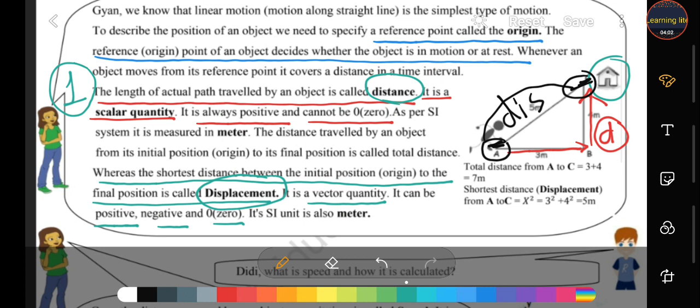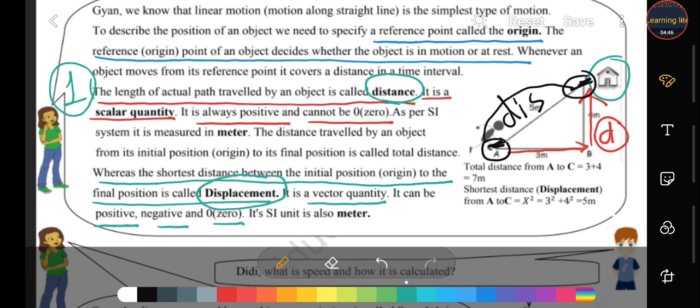So there are three differences given to you. You have to write three differences between distance and displacement. I think this is clear to you. What is distance? The total path covered by an object, which means the longest path. And what is displacement? The shortest path between initial and final position. Distance is scalar because it doesn't tell about direction, and displacement is vector because it gives direction also. Distance can never be zero and can never be negative, but displacement can be negative, positive or zero. Okay, I think the difference is clear to you.